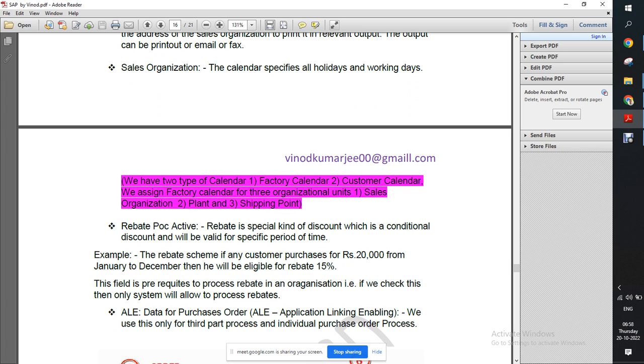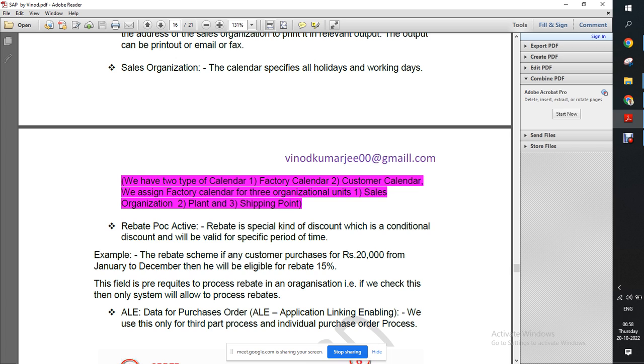We have two factory calendars. Sometimes you will see these colorful lines, and these colorful lines are saying you have to remember this. This is an interview question. Pink lines, yes, pink lines, or any other color: that means that is the important one. That is an interview question.